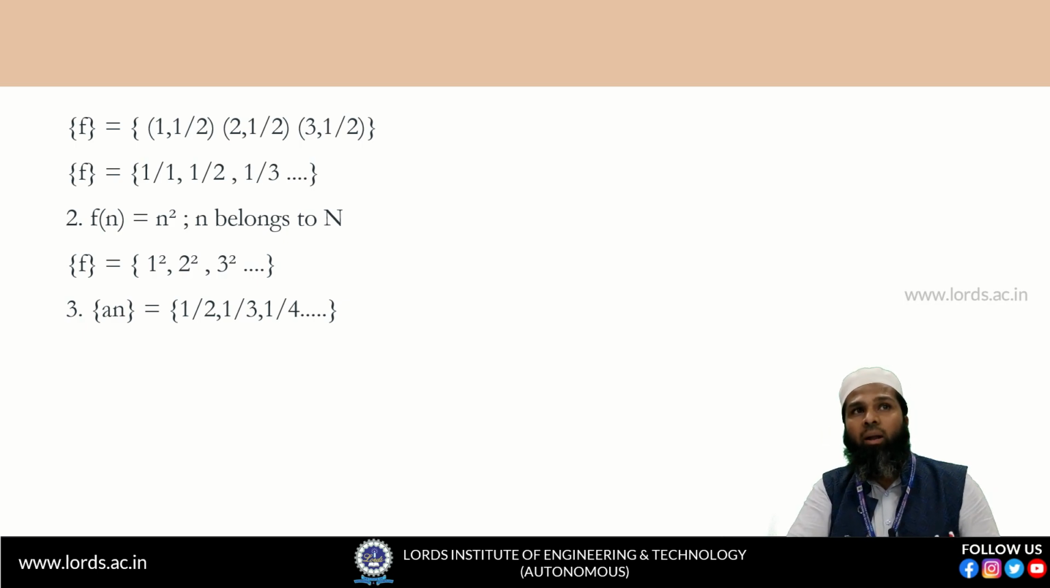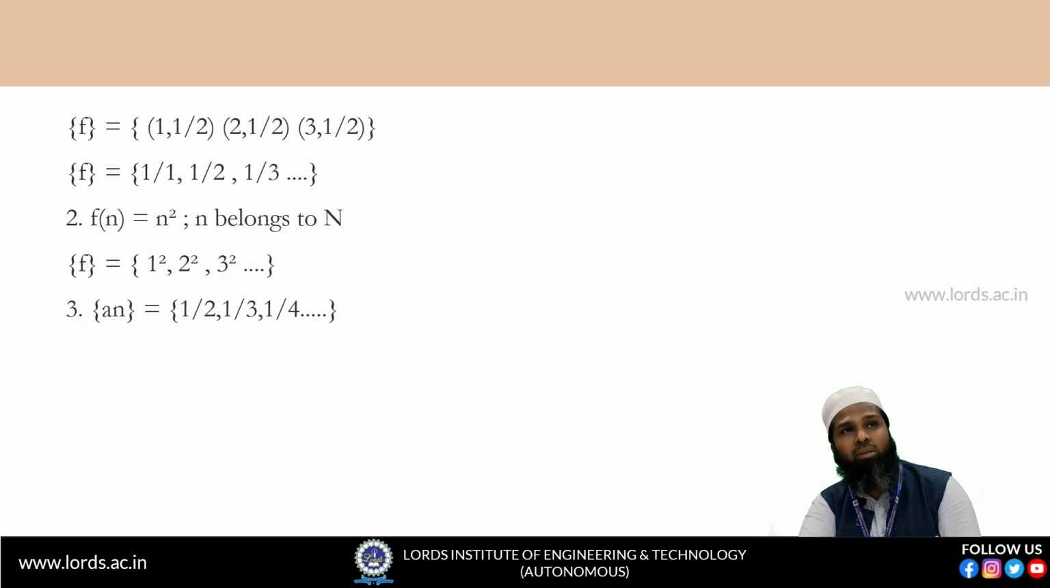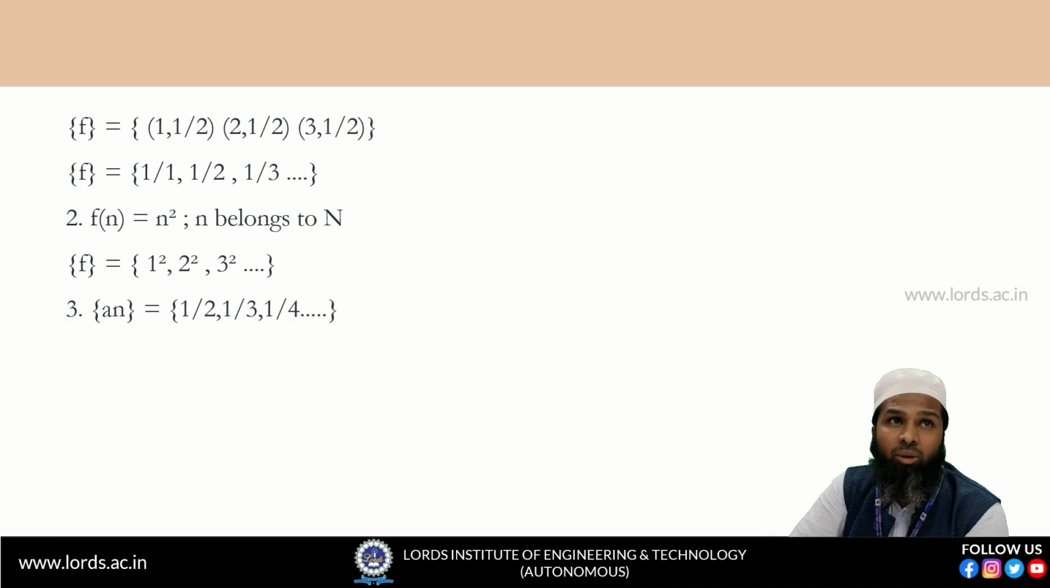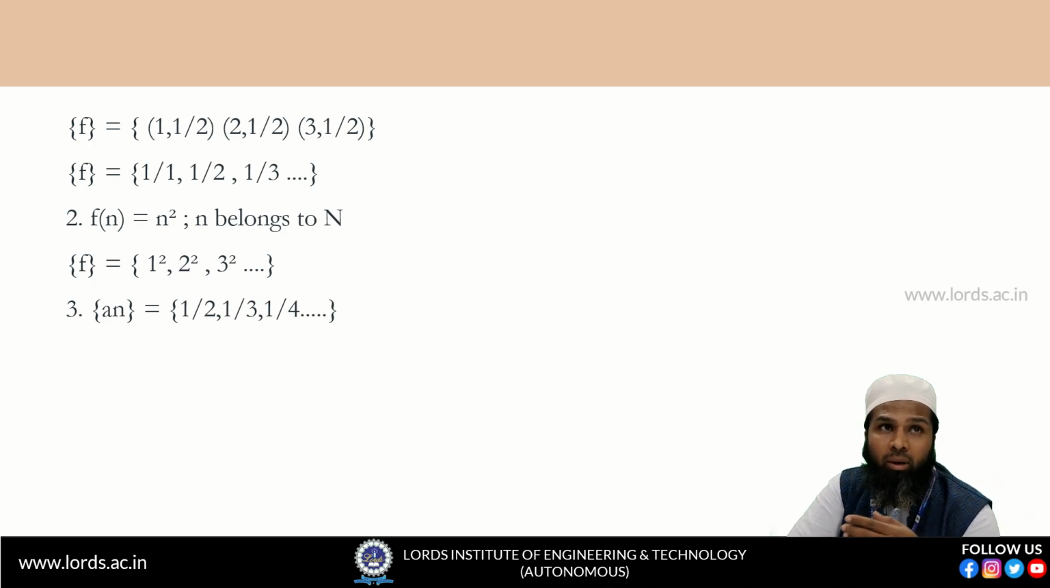and so on. And everyone knows that in a sequence, because the domain is fixed, that is nothing but the set of natural numbers, generally we write only the range set. Whenever we are talking about the sequence, we write only the range set. You can see that is nothing but the sequence f. We read this as: sequence f will be equal to 1 by 1, 1 by 2, 1 by 3 and so on. That is nothing but the sequence.